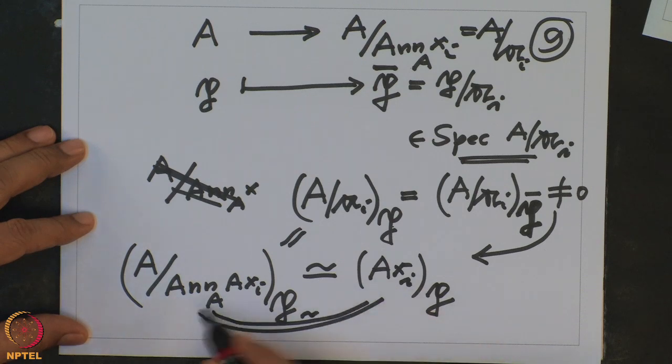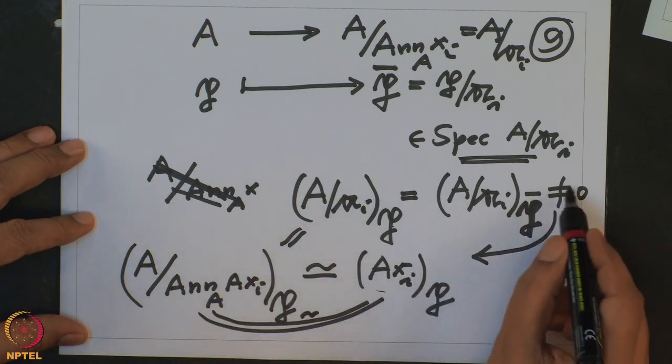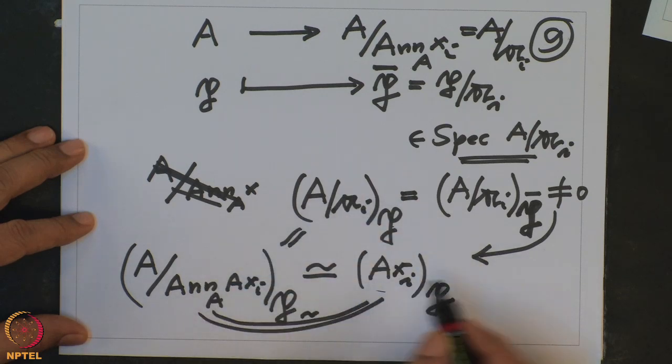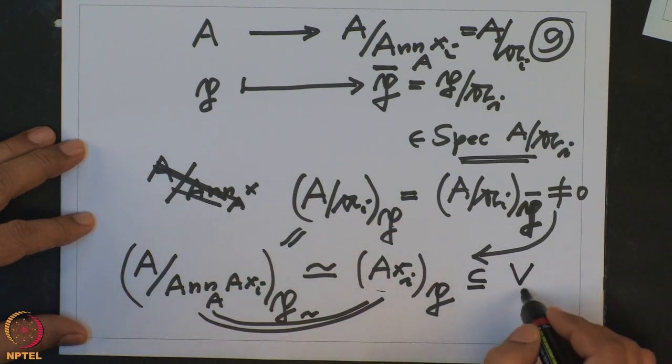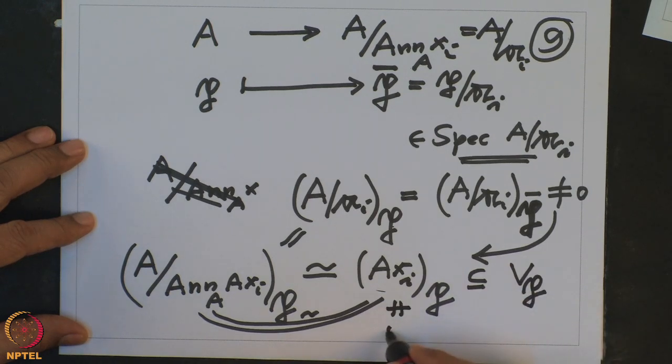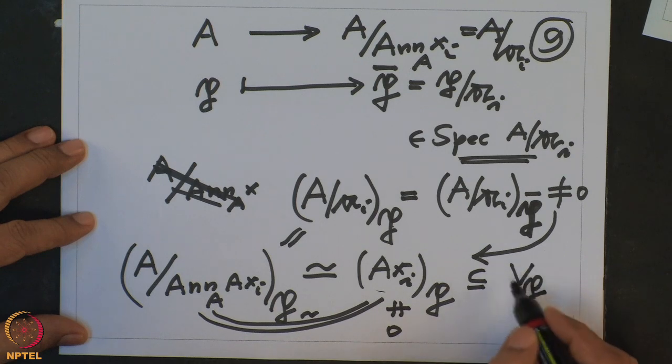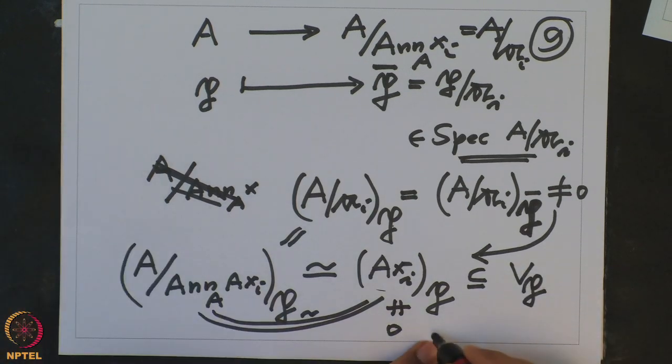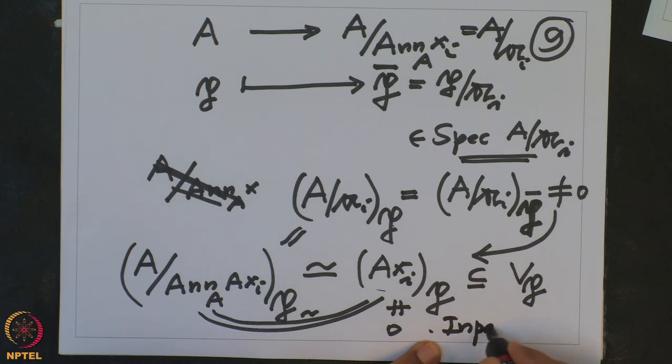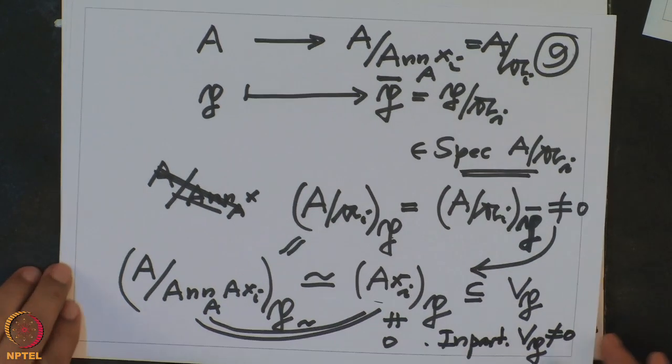And therefore, because this is non-zero, this is non-zero, but this is a submodule of V localized at P. So what we proved is that V localized at P has a non-zero submodule. In particular, the module should be non-zero. V localized at P is non-zero, and that is what we wanted to prove. So we have proved that the support is precisely V of the annihilator of the module V. So in particular, it is a closed set in the Zariski topology.